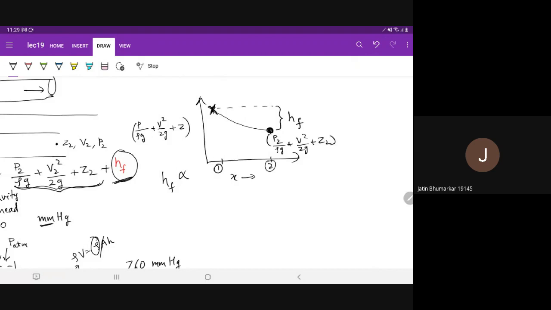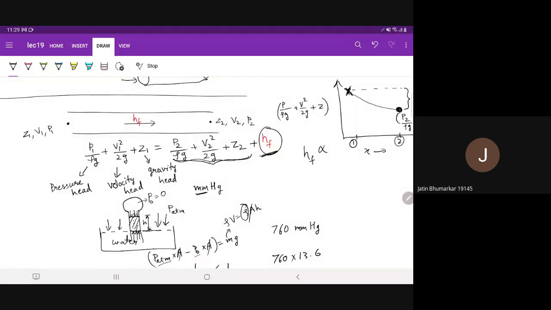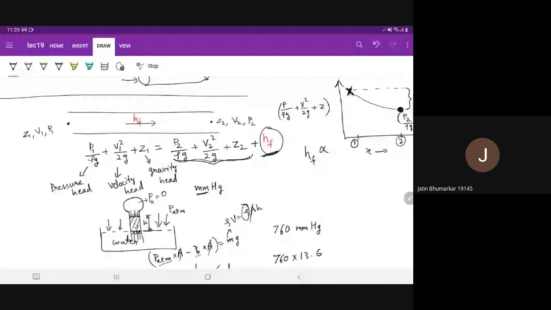So we are just saying that the left hand side for point 1 minus that same term for point 2 is equal to HF. That's all that we are saying here. Is that clear? Yes, sir.